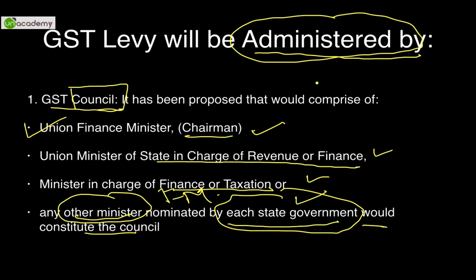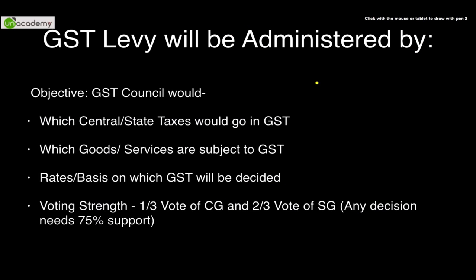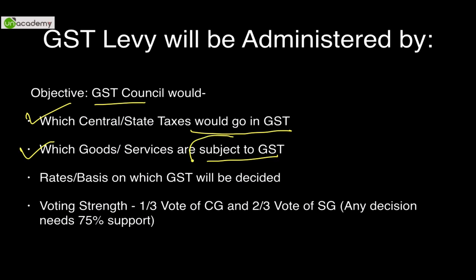It will administer everything. So the objective of the GST Council is, first, to decide which central or state taxes would go into GST, as we had just discussed in the previous slide. All the taxes such as central excise duty, VAT, sales tax, etc. would go in this. The GST Council will decide that. Second, which goods and services are subject to GST. So something like items that are made of khadi are exempt in certain states. So they would specify which items will be leviable and which items would be exempt. And the other items that have particularly to be exempted are excluded. So that is in our next slide.